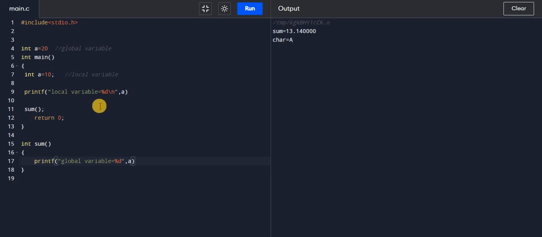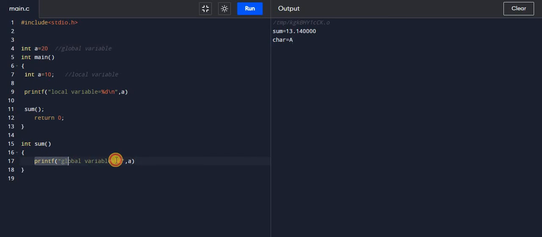Okay. So here I have declared the global variable a is equal to 20, and the same I have declared a is equal to 10 as a local variable. Here it will print the value of the local variable a, that means 10, and because this is a global variable, I can use a is equal to 20 in some other function, that is the int sum function.